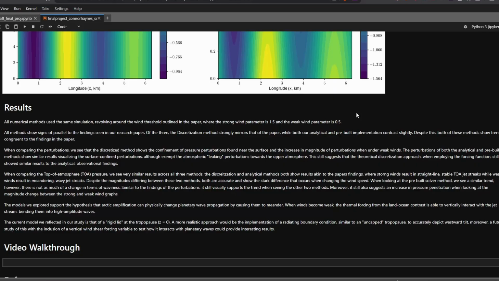As Connor suggested earlier, the numerical methods that we used here all use the same simulation, and this simulation is revolving around the wind threshold outlined in the paper, where the strong wind parameter is 1.5 and the weak wind parameter is 0.5. All the methods that we used to investigate this paper all showed signs of parallel findings to that of the research paper. Of the three, the discretization method, or method one, strongly mirrors that of the paper's findings, with the analytical and pre-built implementation contrasting slightly. But despite this, both of these also show trends congruent to that of the findings in